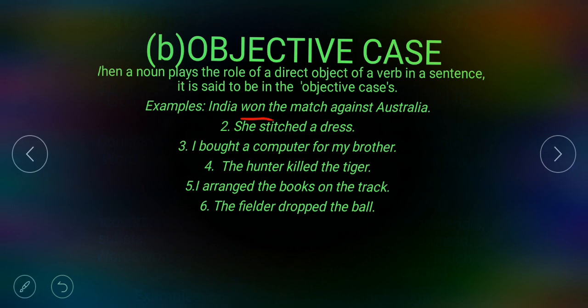What India won? India won. The answer you will get is the match. Match is the objective case. She stitched a dress. First you have to find the verb, stitched. Now ask the question what after that verb. What she stitched? She stitched a dress. The answer is a dress.